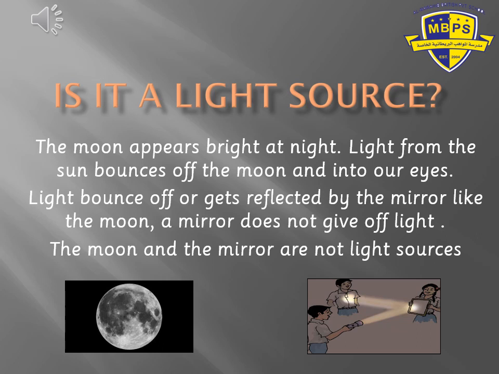Very good. So the light from the moon is not a light source. Light from the sun bounces off the moon and into our eyes. That's why we can see a light coming from the moon. The same thing will be with the mirror. The light is reflected by the mirror. But the moon and the mirror, are they light sources? No, both of them are not light sources.